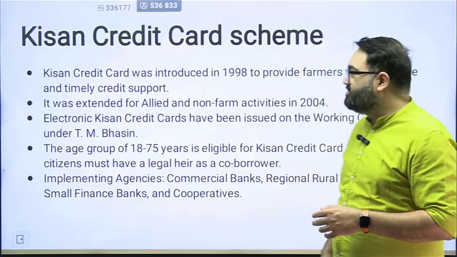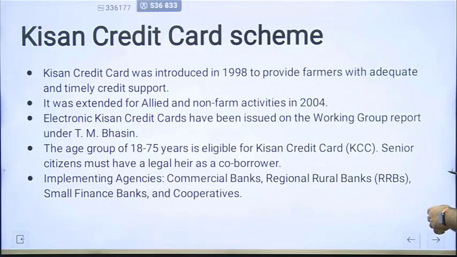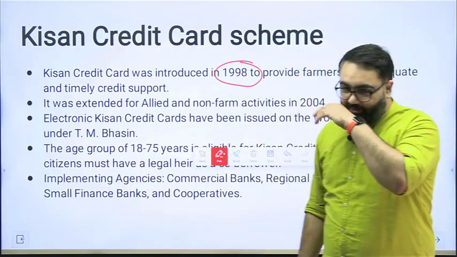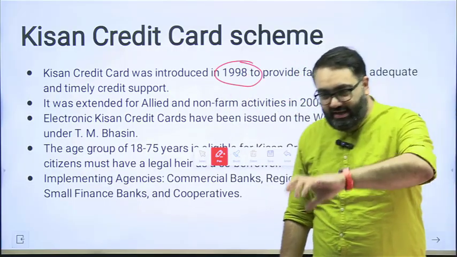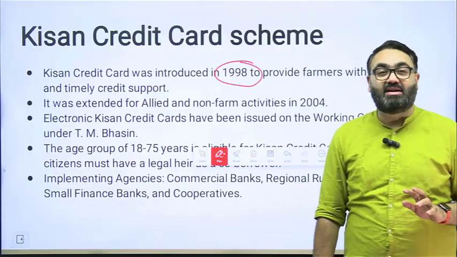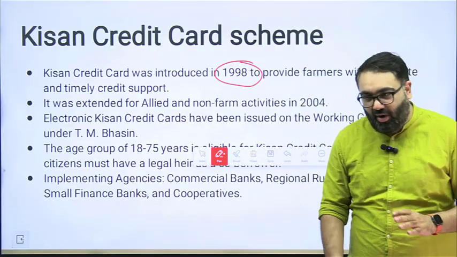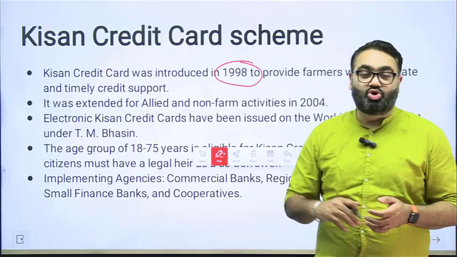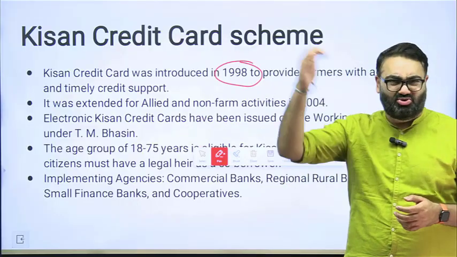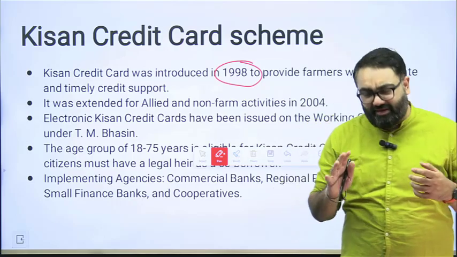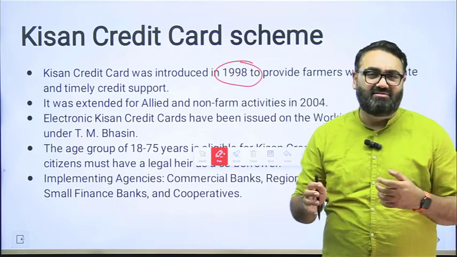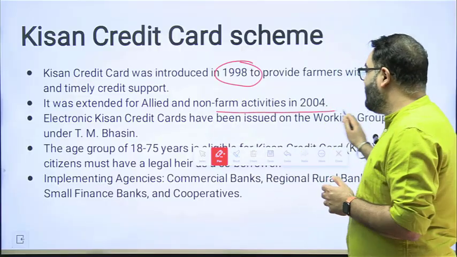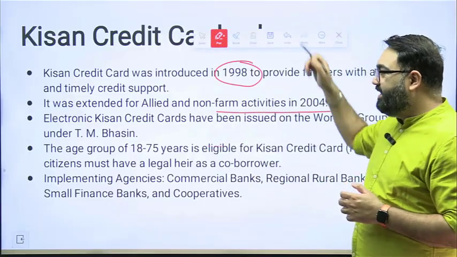It started first of all in 1998. Again, the idea was that farmers do not have to get into this entire circle of banks time and time again. Even if they require a small amount of money for their harvesting cycle, they should not be forced to go to the banks and do the entire process, the entire paperwork. Let us give them some flexibility, let us have some credit available to them. It was extended for allied non-farming activities in 2004, and the government has been extending it.